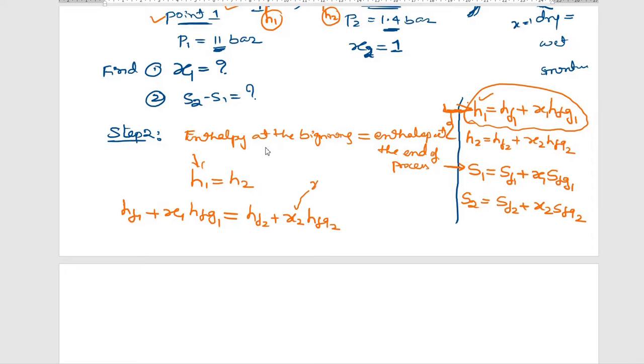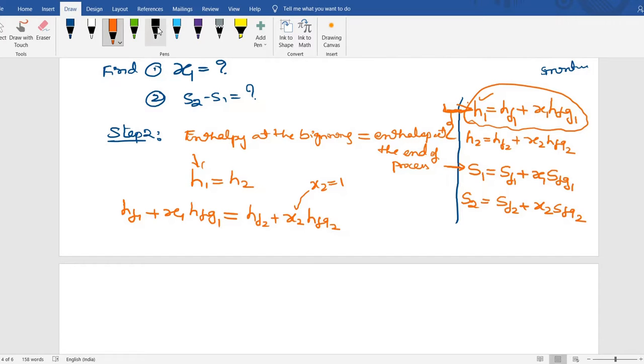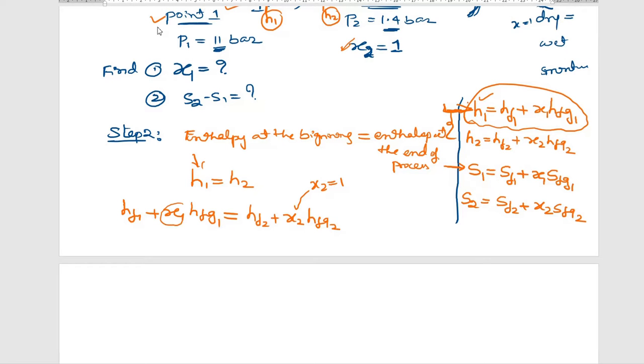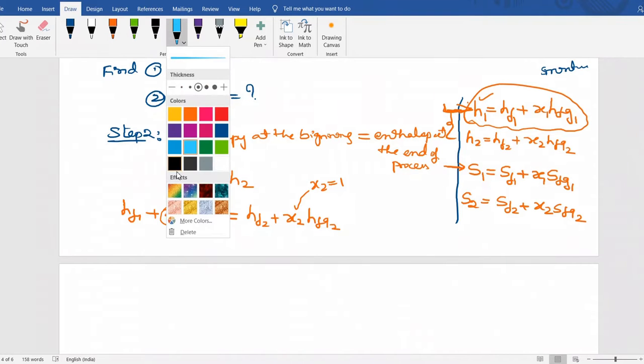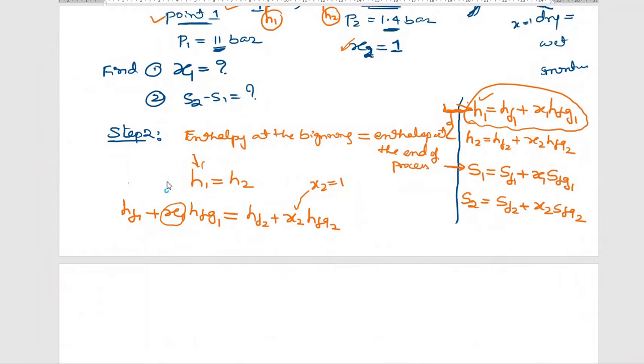X2 is equal to 1. That is what he has given in the numerical: at point number 2, the steam is dry. But the remaining are unknown. X1 is also unknown. We need to find it out. HF1 we don't know, HFG1 also we don't know, HF2 also we don't know, HFG2 also we don't know.